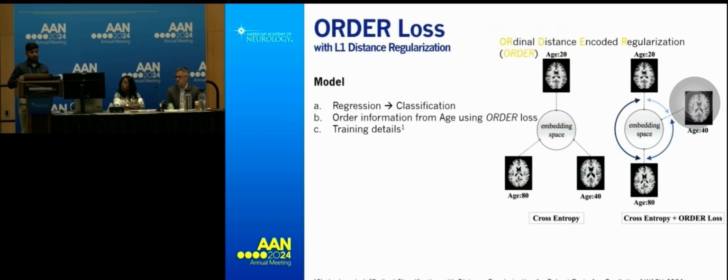So in order to tackle this particular problem and remove this bias and improve the brain age prediction, what we propose in this model is, first of all, we remove the regression part. We frame this problem as a classification.